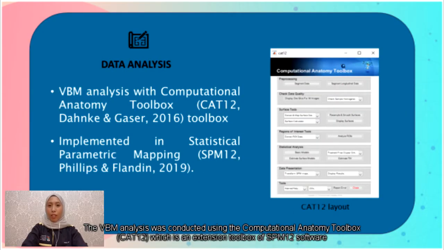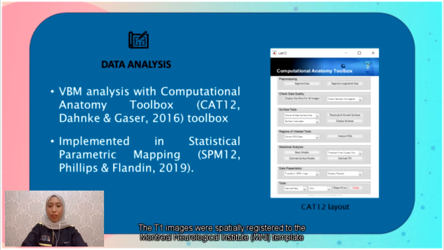The VBM analysis was conducted using CAT12, which is an extension toolbox of SPM12 software. The T1 image was spatially registered to the MNI template. The whole brain structural data were then segmented into white matter, grey matter, and CSF.